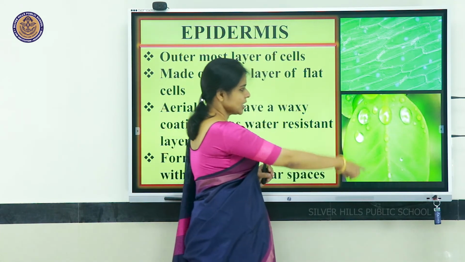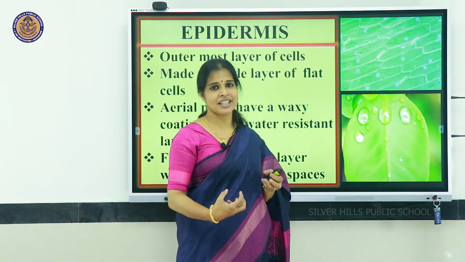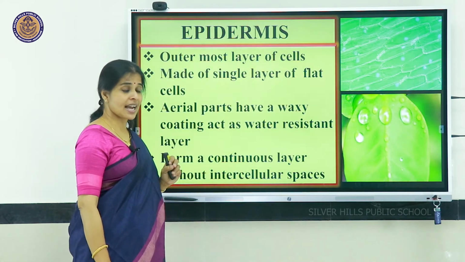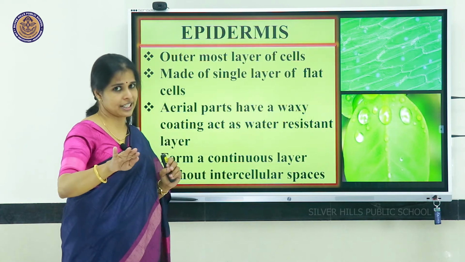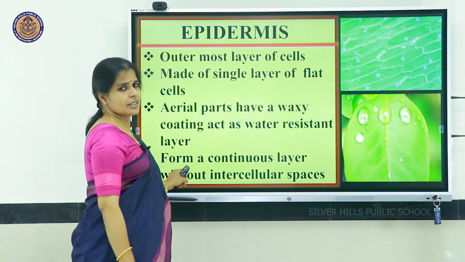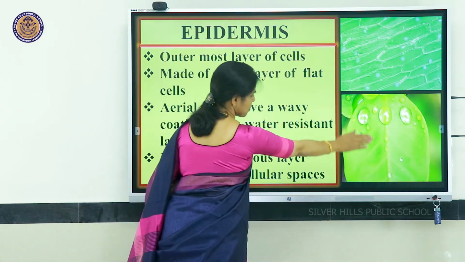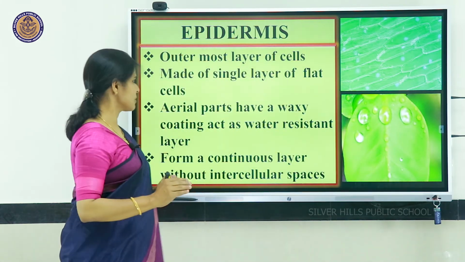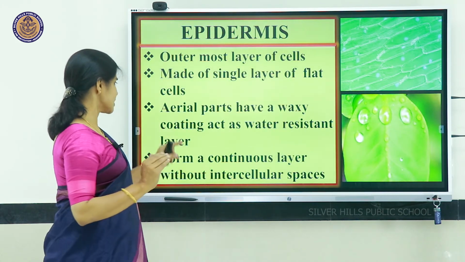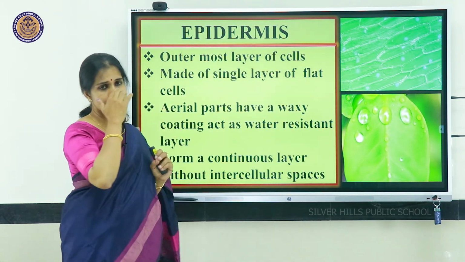Can you see the picture of a leaf? There you can see water droplets which are not absorbed by the leaf, that will be moved off. This shiny waxy coating acts as a water resistant layer on the leaf. This is mainly present in the epidermal layer. This layer forms a continuous layer. There are no intercellular spaces throughout the outermost part of the plant leaf. Plant parts have a single layer of flat cells, and in certain parts a waxy coating. This outermost layer we call epidermis.